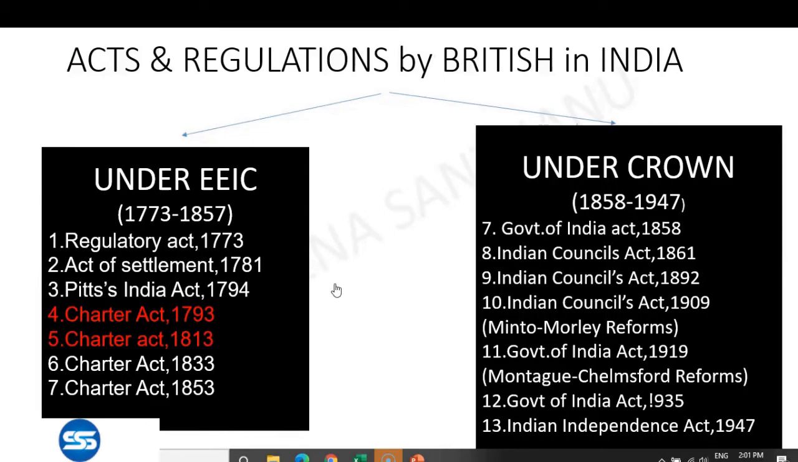Before going to the fourth act, we will have an overview of these acts and regulations by British in India. It's classified into two: under the English East India Company and under the Crown. Under the English East India Company, we have almost 7 acts, and under the Crown, again, 7 acts. Today, we are going to discuss the highlighted ones, that is the Charter Act 1793 and Charter Act 1813.